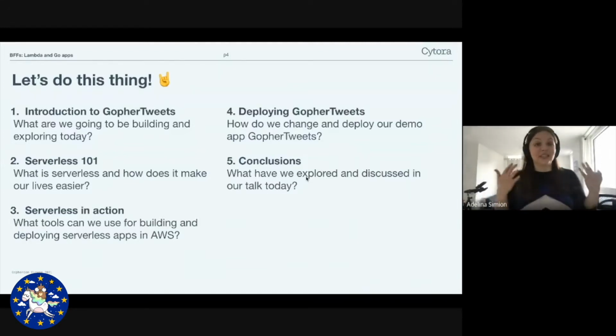We will have a section about serverless in action where we talk a little bit more about the details of AWS. As Xiao mentioned, we use AWS, so this is what we know and what we want to present to you. Then we will exit the whole presentation mode and go to a live demo where we will change the code that we've made, and we will show you how to deploy and run serverless apps. And we will do a very lightweight roundup just to give everyone as much time as possible to ask us questions if you wanted to.